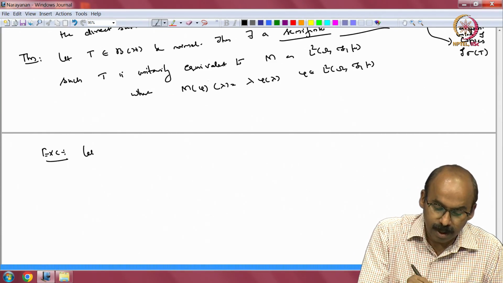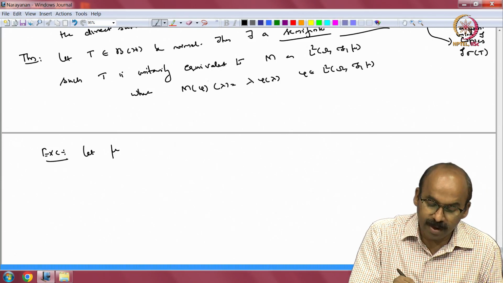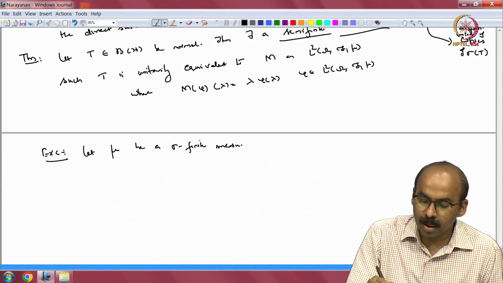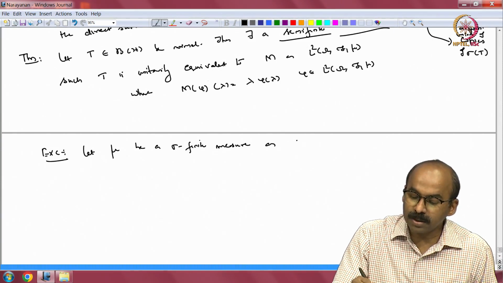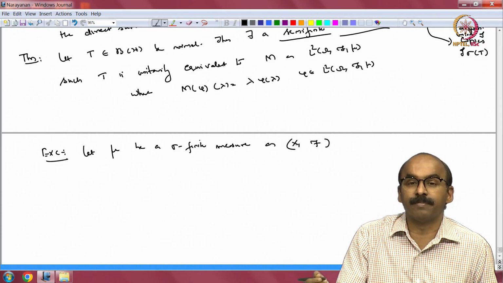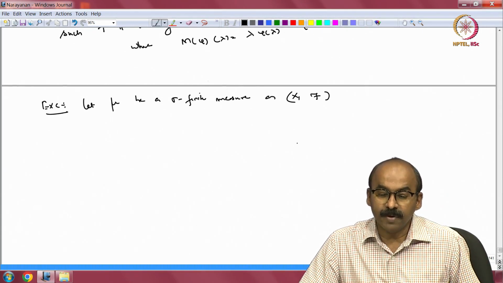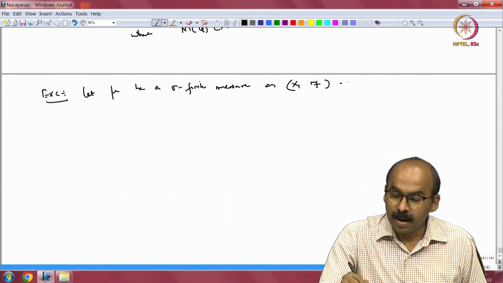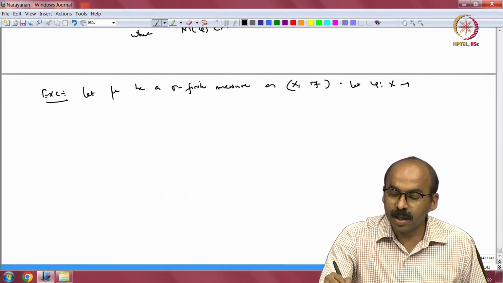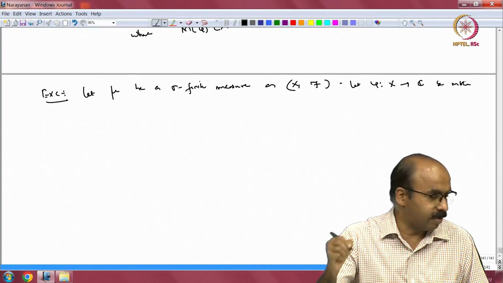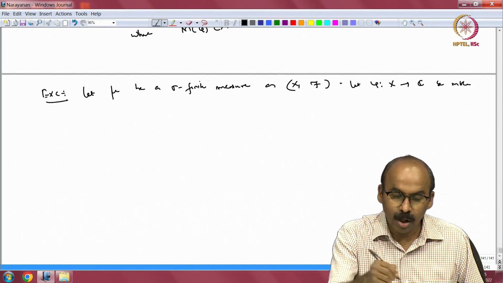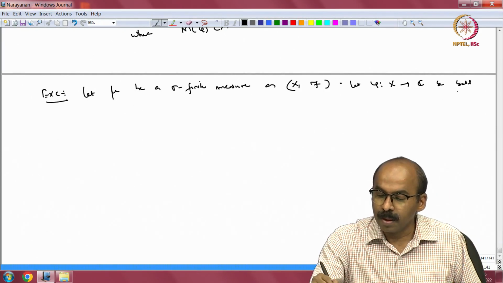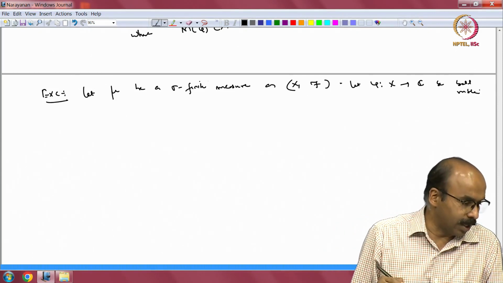So, let mu be a sigma finite measure on some space X, with a sigma algebra F. Okay. So, X is a set, and script F is a sigma algebra of subsets of X. Let phi from X to C be measurable. So, it is a bounded measurable function.